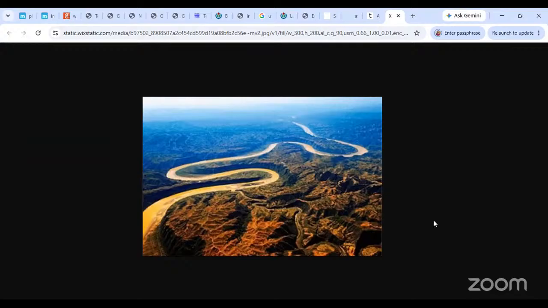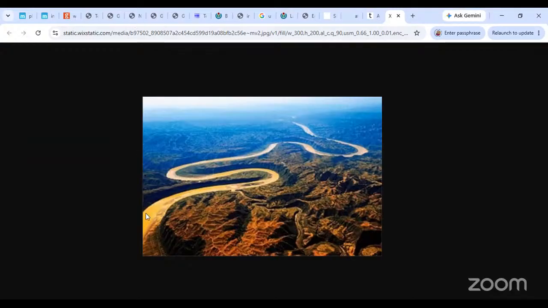Okay, this river is a little yellowish in color, right? You can clearly see it is brownish yellowish in color. The reason why it is brownish or yellowish is because it passes through the loess plateau. It does not begin as the yellow river. While it is passing through that loess plateau, all that loess is blown into the river, and because of that, it carries all that loess with itself and looks yellow in color. That is the logic of the Yellow River.